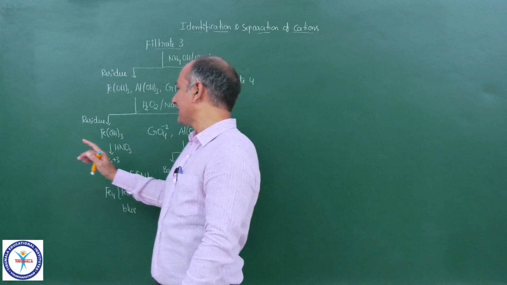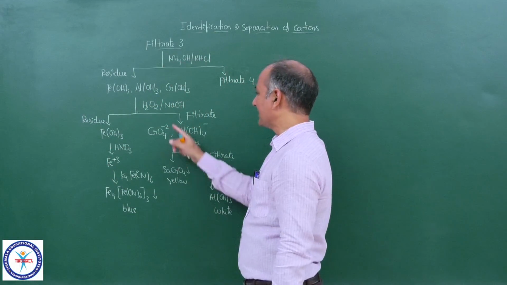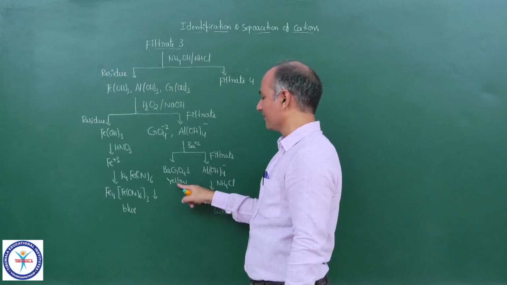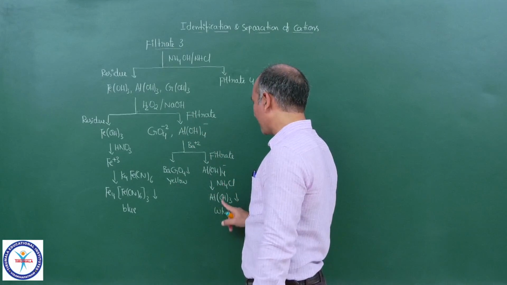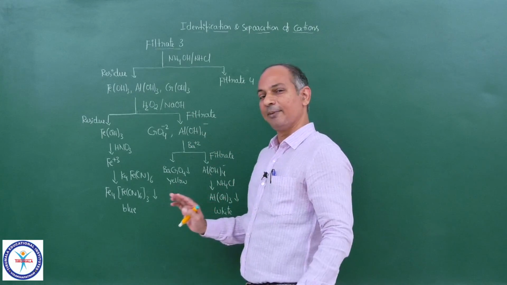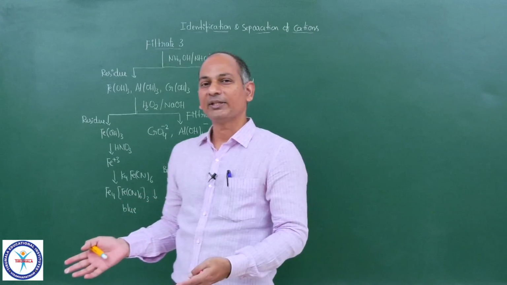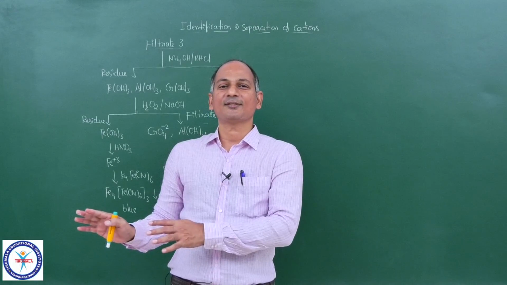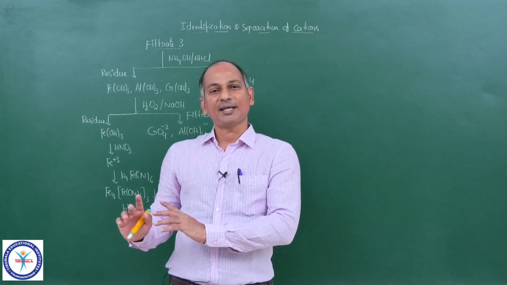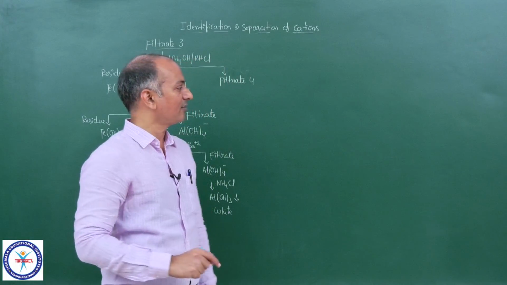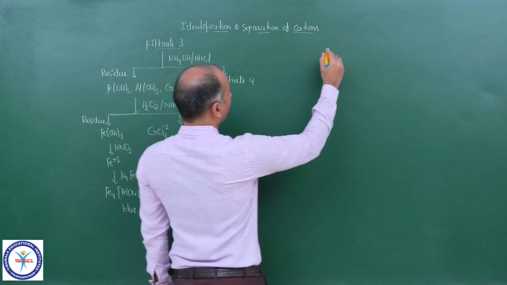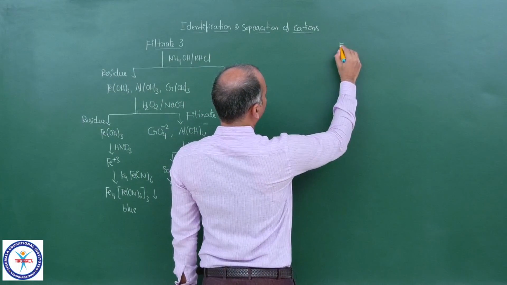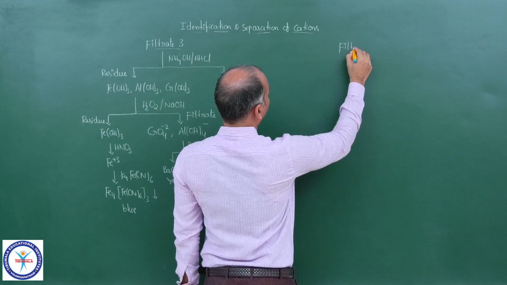So Fe3+ separated and confirmed, Cr3+ separated and confirmed, and Al3+ separated and confirmed, both simultaneously. We have been doing that only. In all the cases, for all the previous cations, we did the same thing, separation as well as identification. Okay, now we can proceed with filtrate 4.